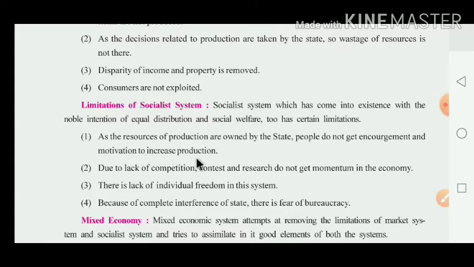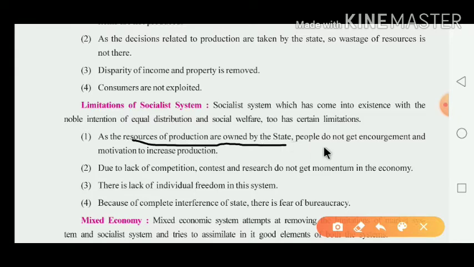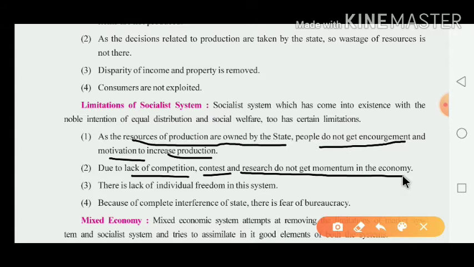Now what happened there? Here in the socialist system, all kinds of resources are controlled and owned by the state. That's why people do not get the encouragement as well as the motivation for the increase of production. Second, due to a lack of competition, contents as well as research do not get momentum in the economy. Here now what happened there? Maximum things are under the control of the state. That's why here research-based work is not there, and you do not find much competition. Here the lack of competition is there.